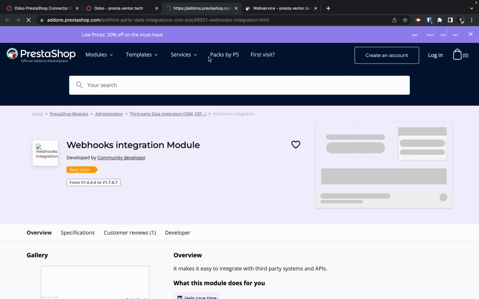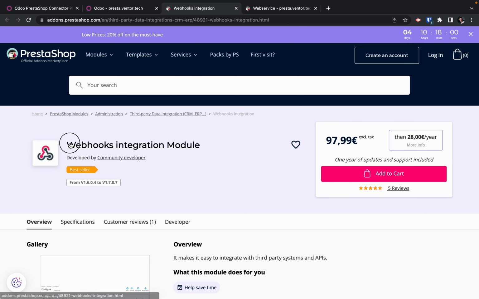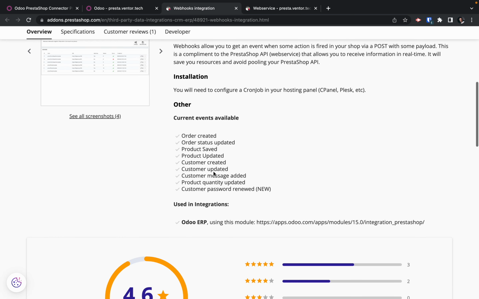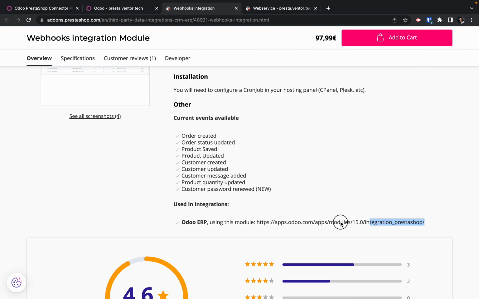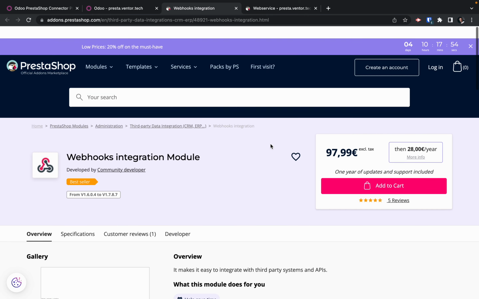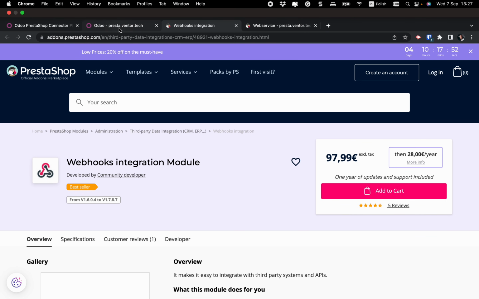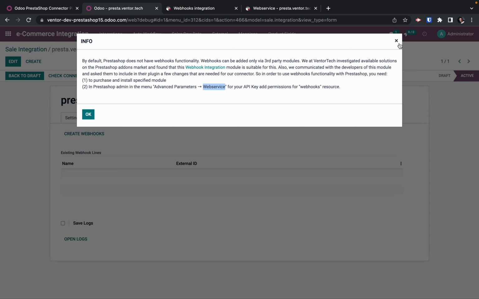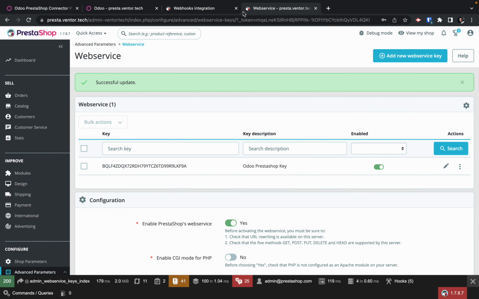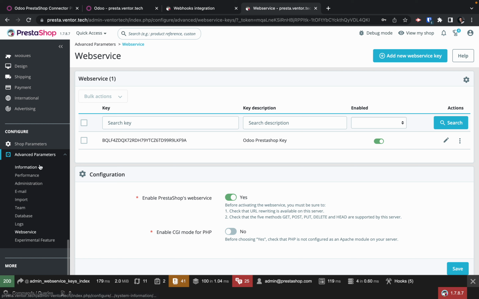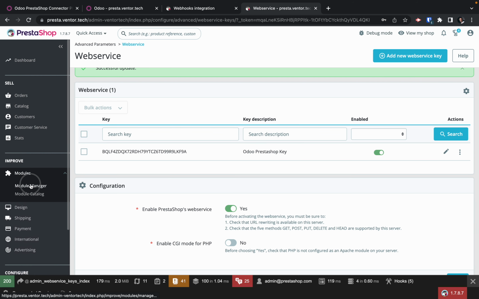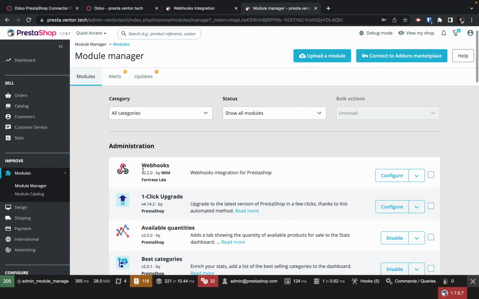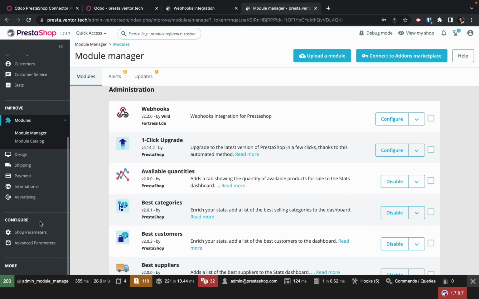There is a link to the modules that need to be purchased. This module also says that it is compatible with our module, because we communicated with the developer and they did a lot of fixes for us, so it will work. So what you need to do is purchase and install the module. What we have done, in Module Manager, you see this module was installed.